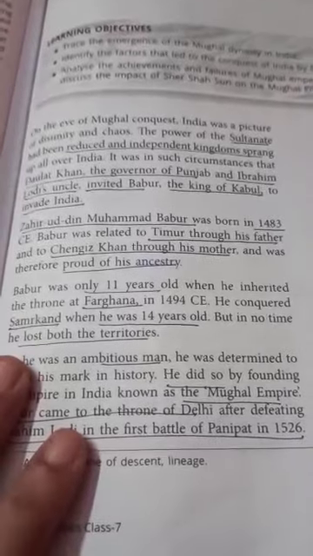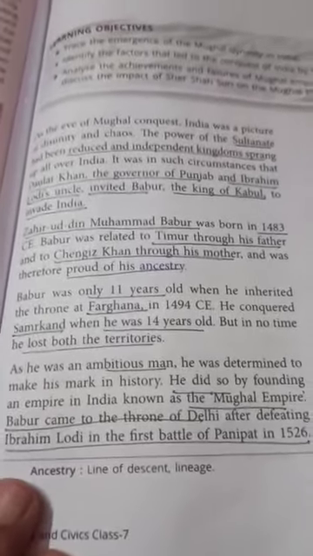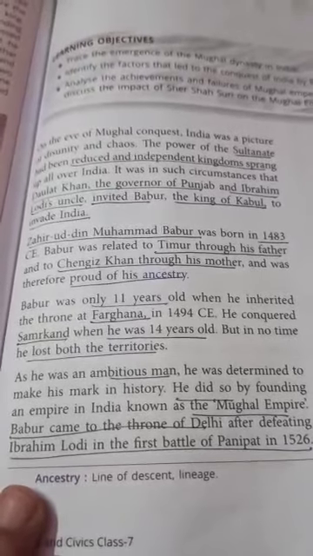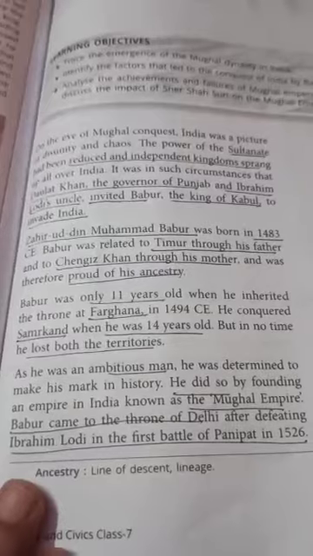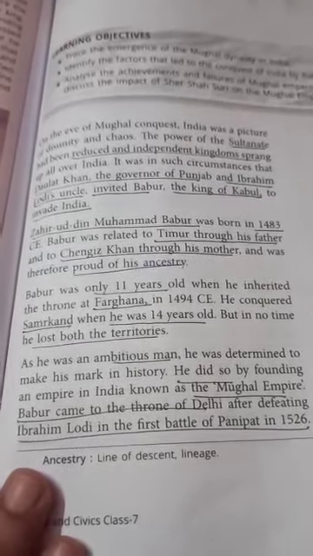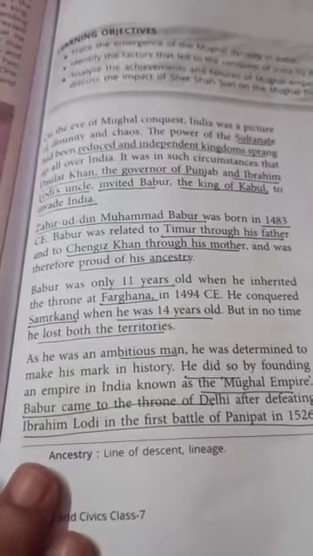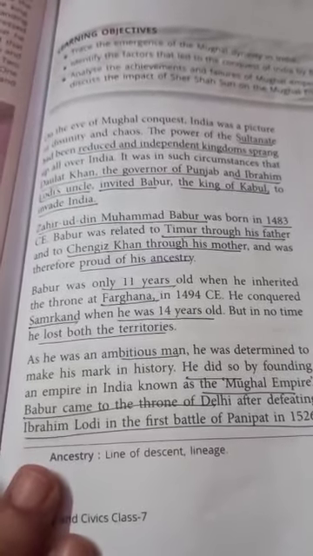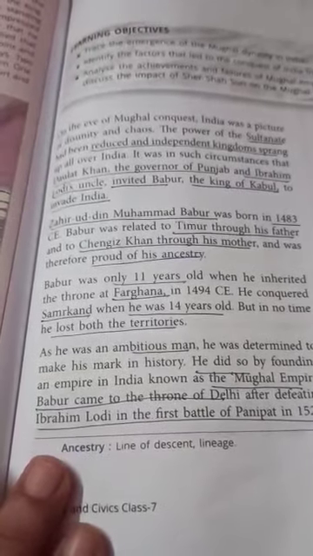So I'm going to repeat this chapter again. When these sultans' powers were reduced day by day, many independent kingdoms spread all over India. It was very difficult, as the rulers were becoming independent.